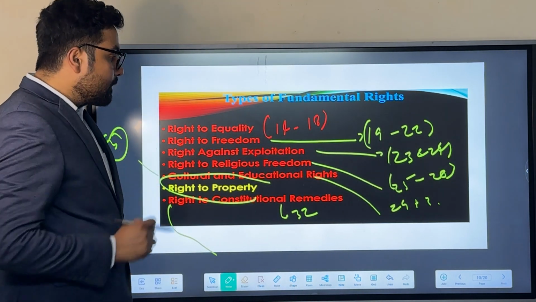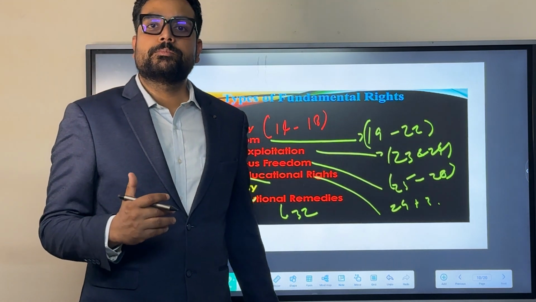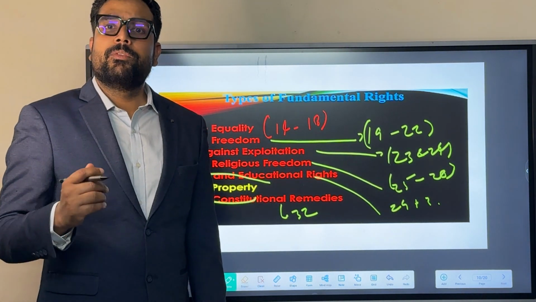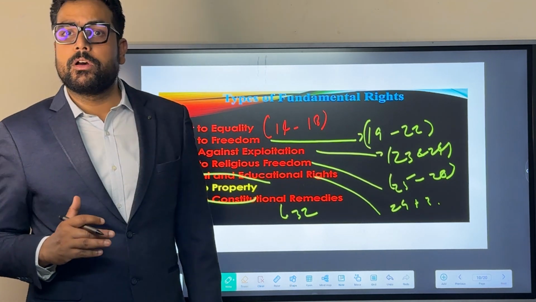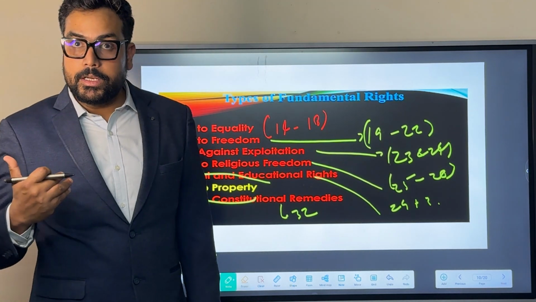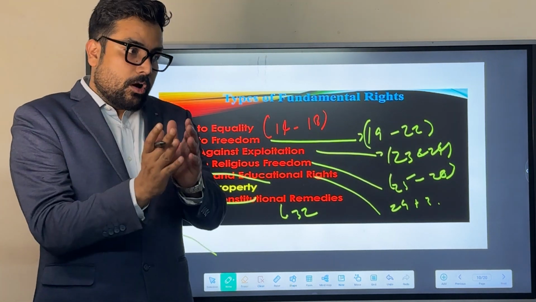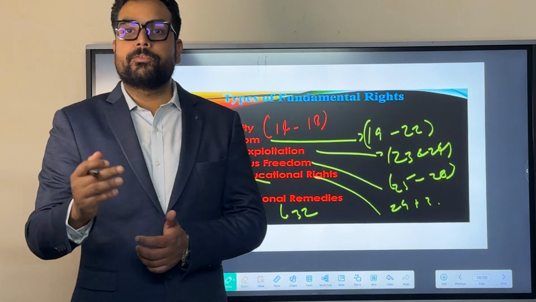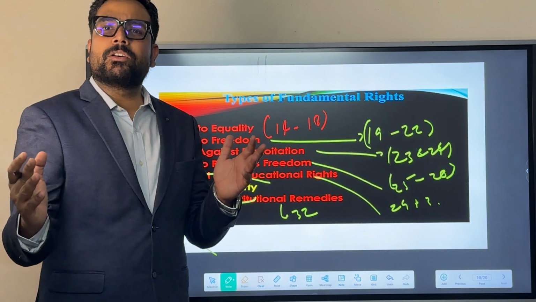Apart from that, there are some religious freedoms also. Again, it is a comprehensive concept where we talk about the secular nature of India. As India is a secular country, there is a comprehensive provision called right to religious freedom, that talks about all kinds of religious freedom.